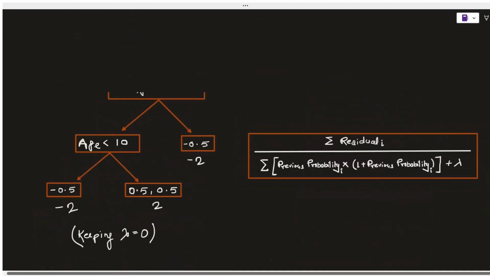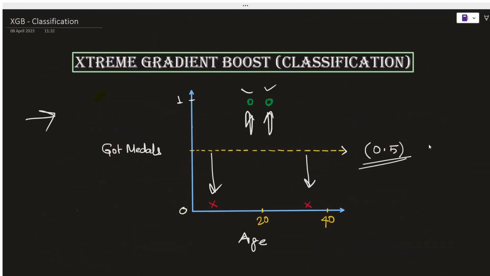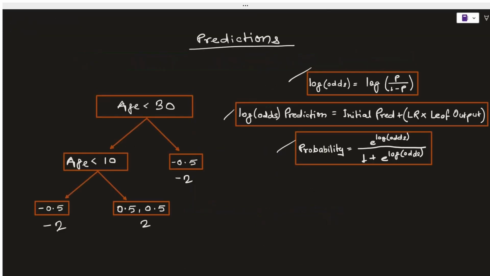And if you remember, we had the initial prediction of 0.5 that we are going to use now. And we will take the value of the initial prediction and plug it into this formula. So it will be log of 0.5 divided by 1 minus 0.5, which will ultimately become log 1, and it will have a value of 0.